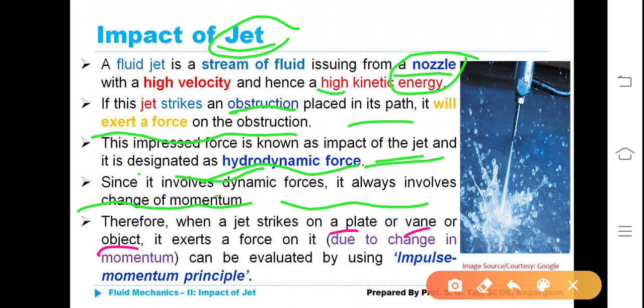It exerts a force on it due to change in momentum that can be evaluated by using the impulse momentum principle. Is it clear? What is jet?